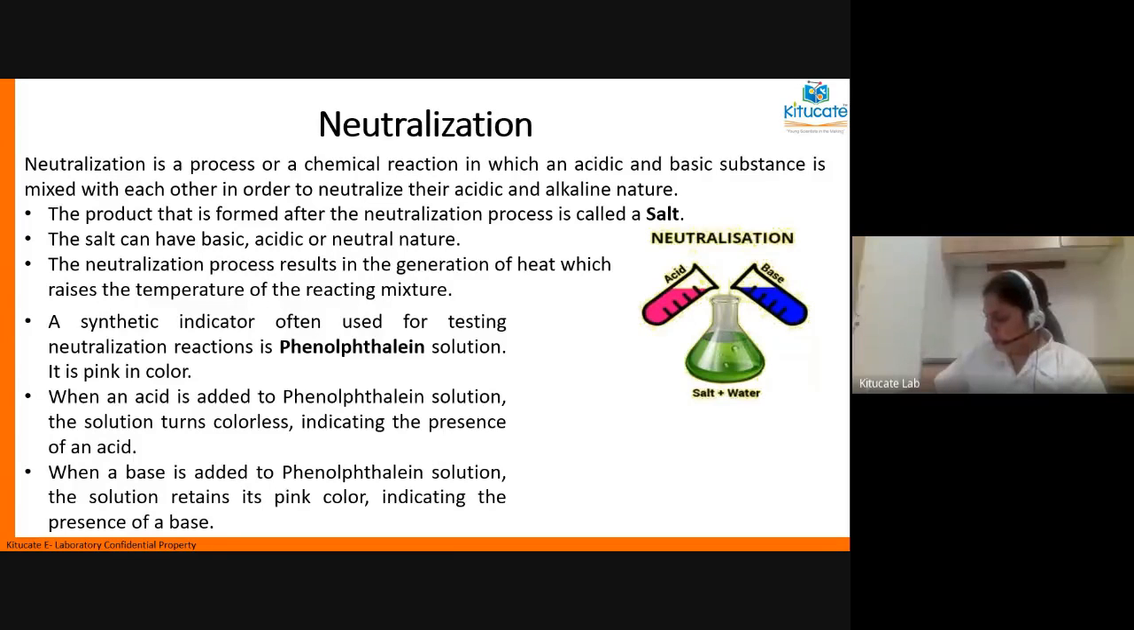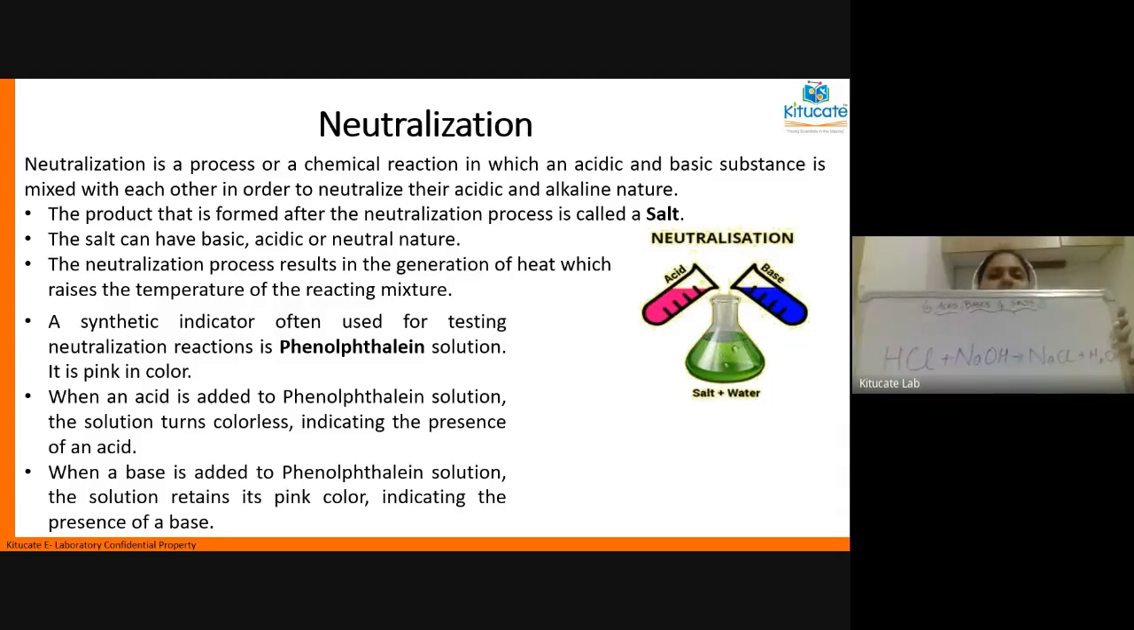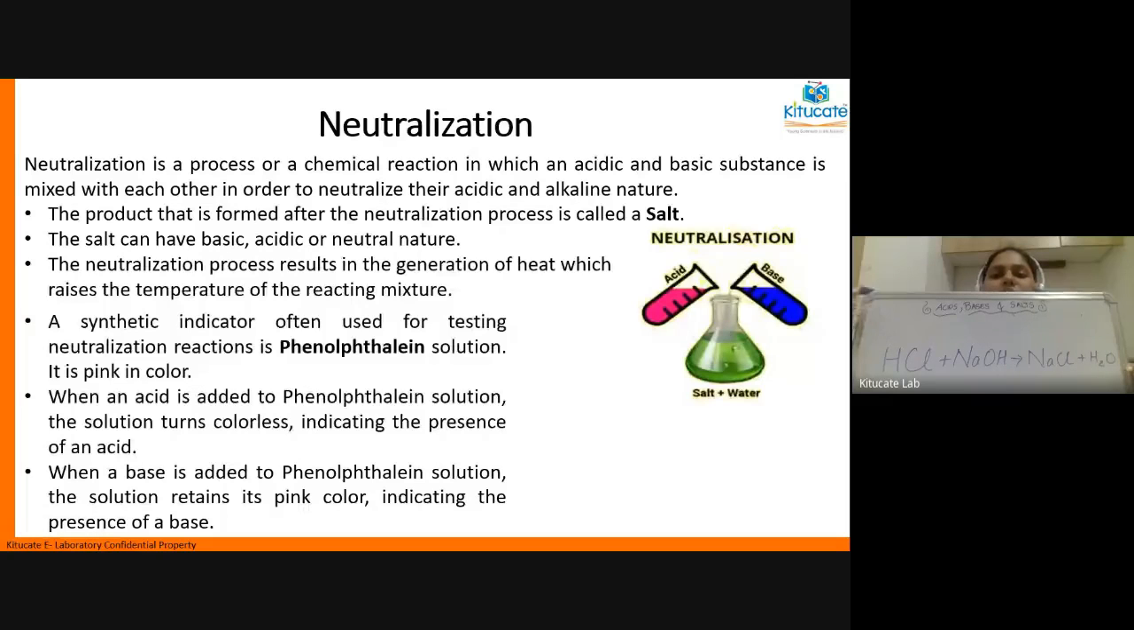Okay, so I'll just write that example for you again and I'll show it to you. What does it form? HCl plus NaOH forms what? Water. Yeah, and salt. Is my board visible to everyone? Yes, ma'am. So HCl plus NaOH forms a salt called NaCl and it forms water.